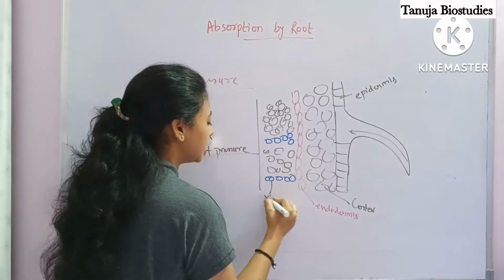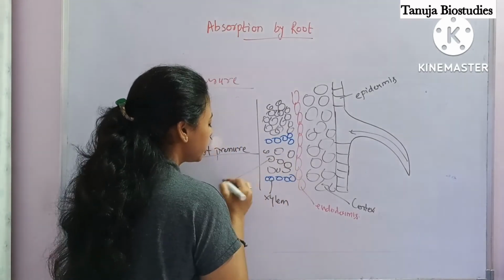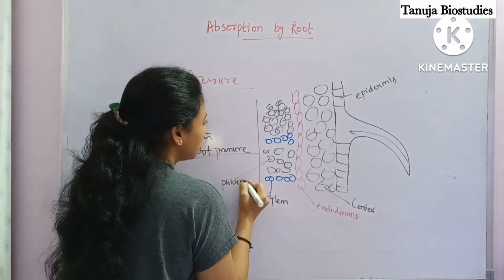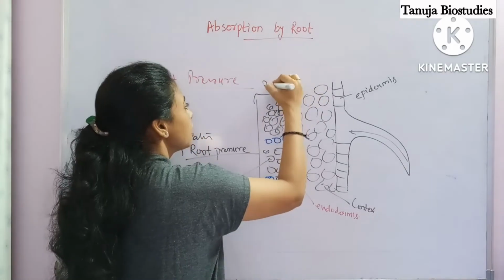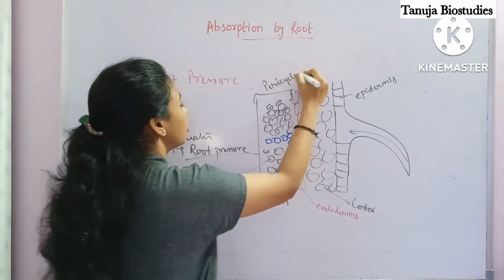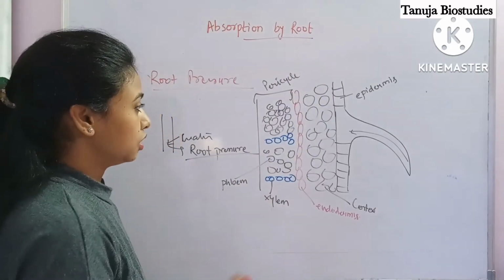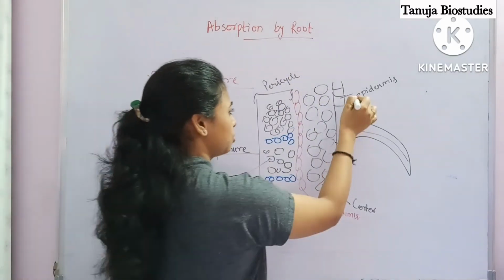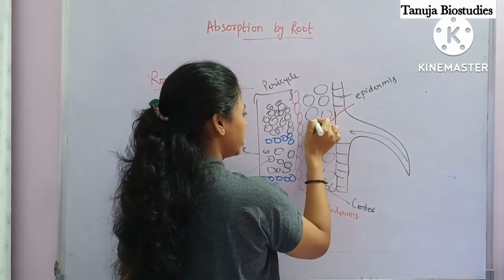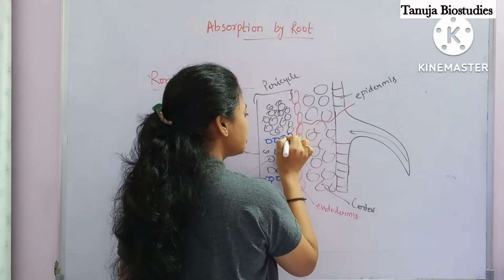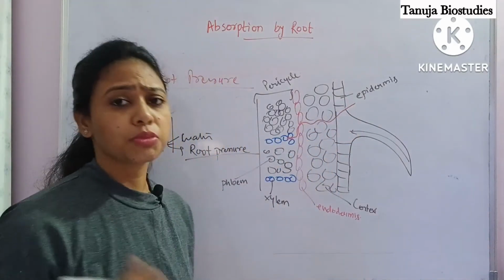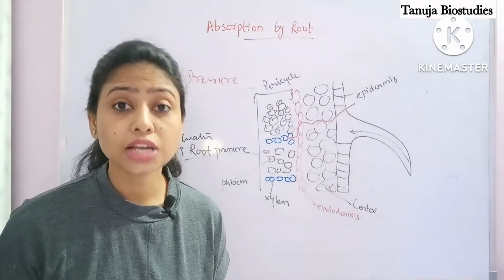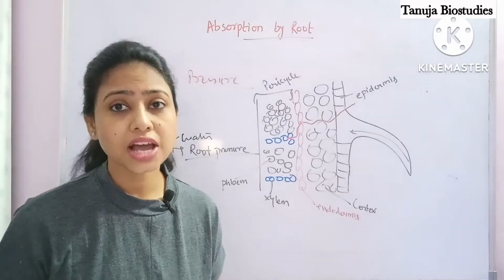So this is xylem, here it is phloem, and this whole is known as the pericycle. So what is happening? The water goes inside through the epidermal cell, then the cortex, then the endodermis, and ultimately reaches the xylem, because water travels in the xylem.